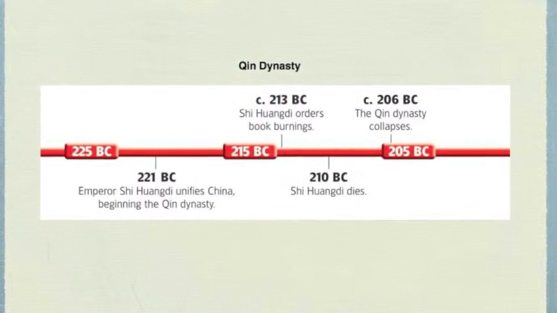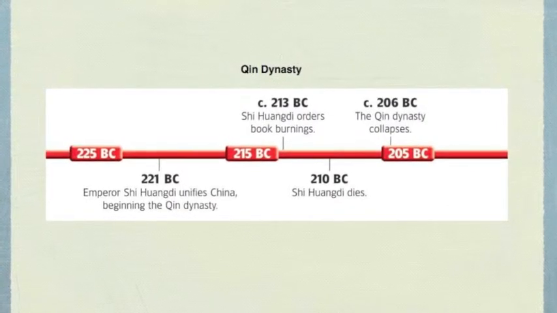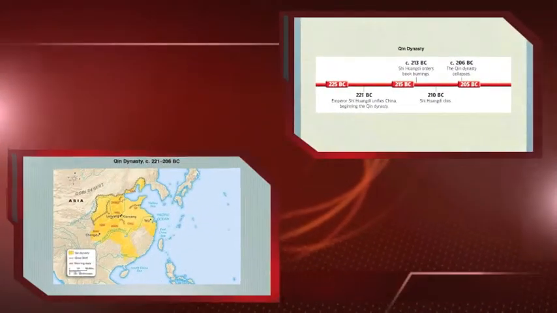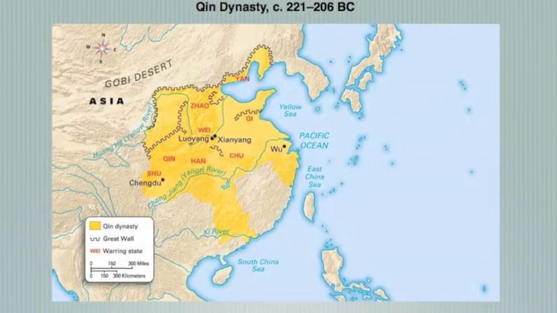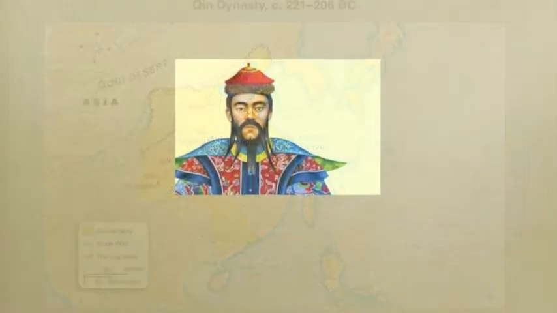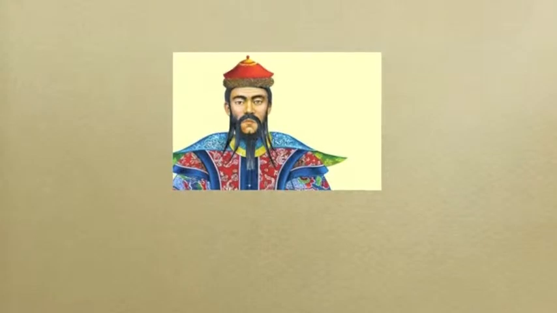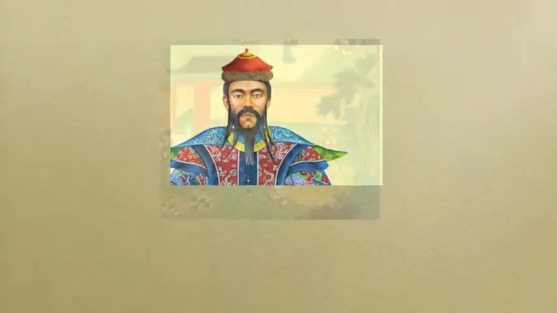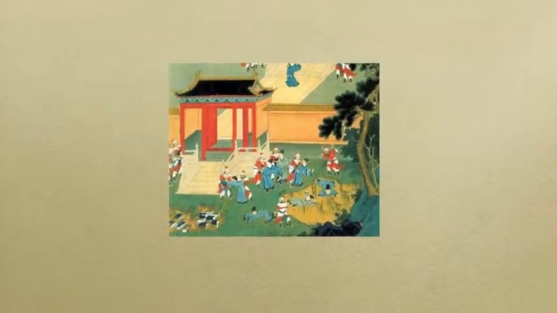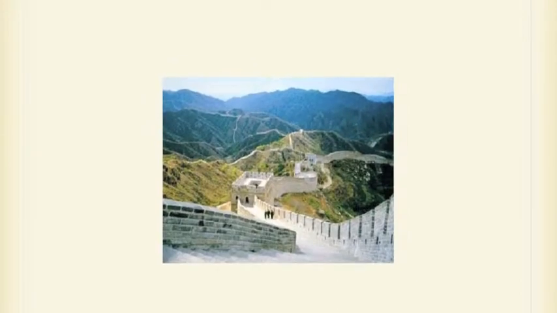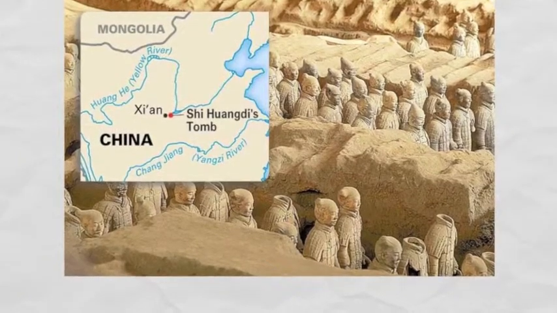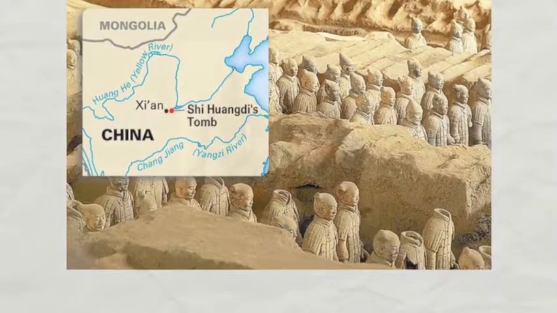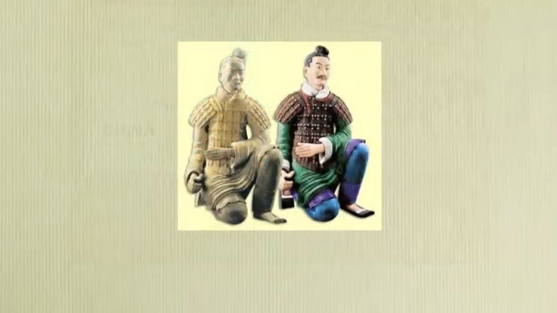One state, the Qin, built a strong army that defeated the armies of all other states, and by 221 BC, the Qin king was able to unify China. He gave himself the title Shi Huangdi, which means First Emperor. Shi Huangdi was a follower of legalism, therefore he created a strong government with strict laws and severe punishments. He ordered the burning of all books that did not agree with legalism in a process known as censorship. Shi Huangdi also took land away from the lords, destroying the feudal system of the Zhou. He divided China into several military districts and made people work on government building projects such as the creation of the Great Wall or the creation of his tomb, which holds thousands of lifelike soldiers known as terracotta warriors.